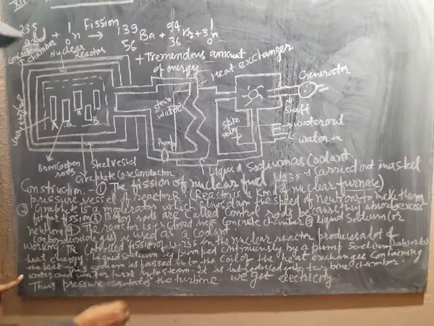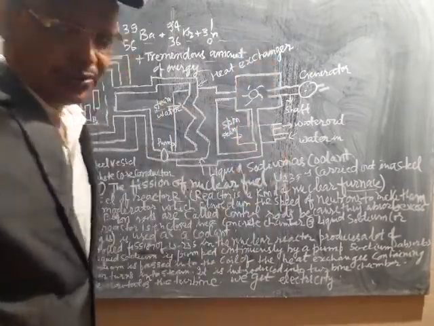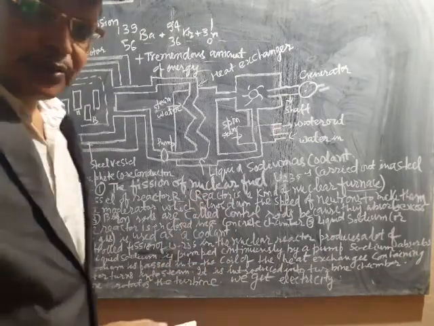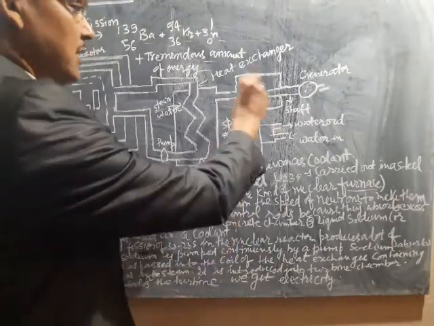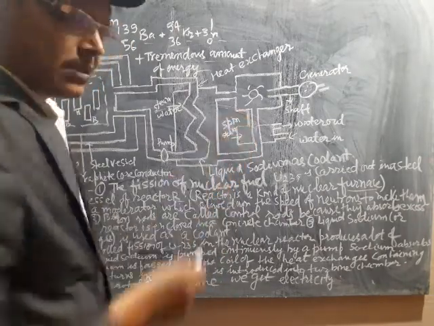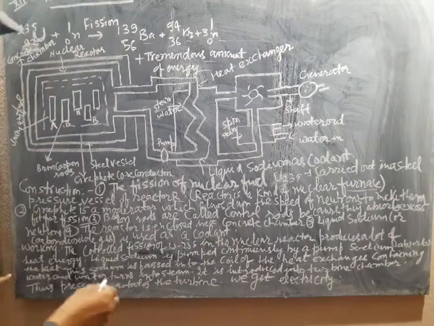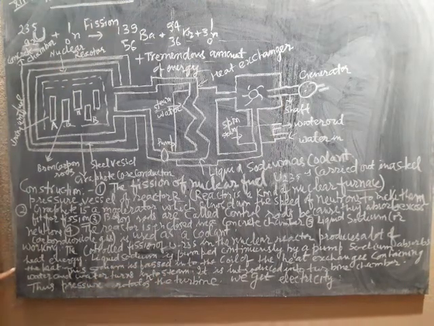This steam will move the generator. If anything can move the generator axle, you will get electricity.